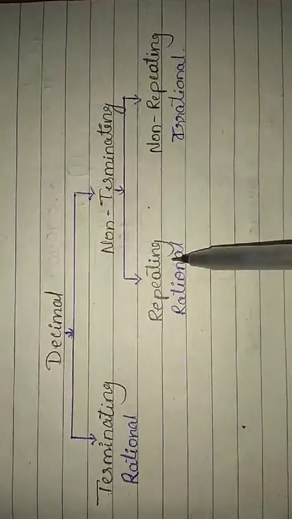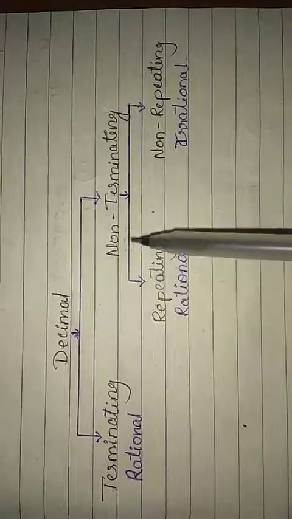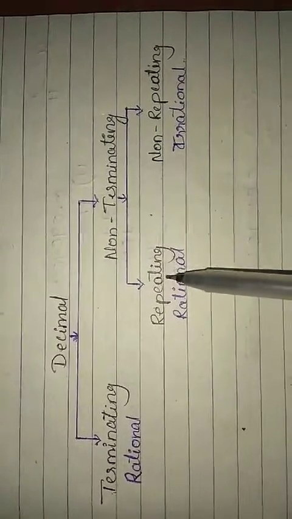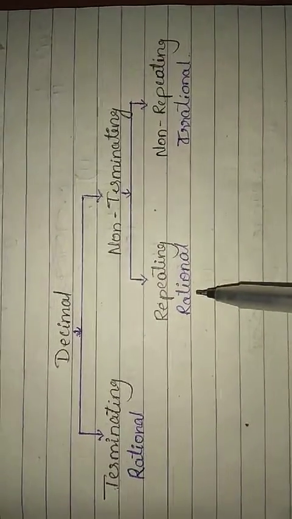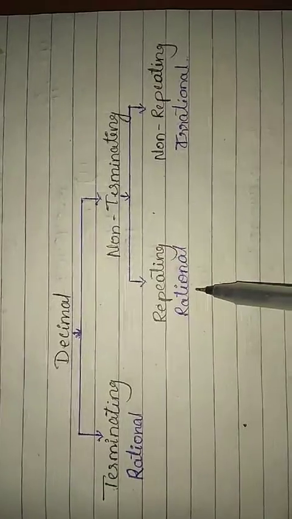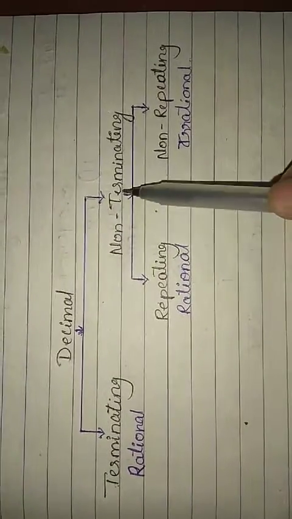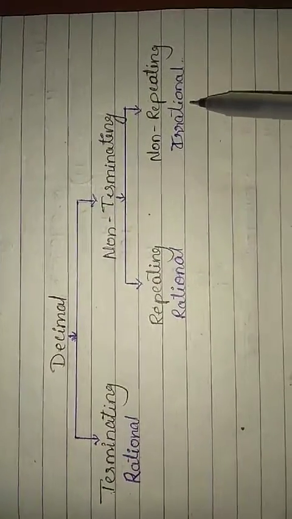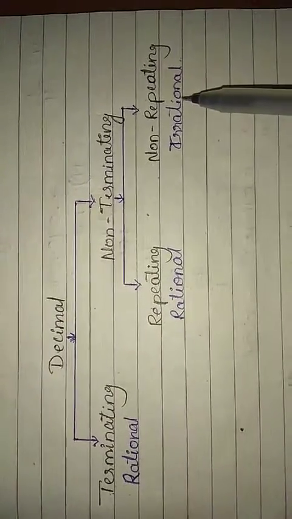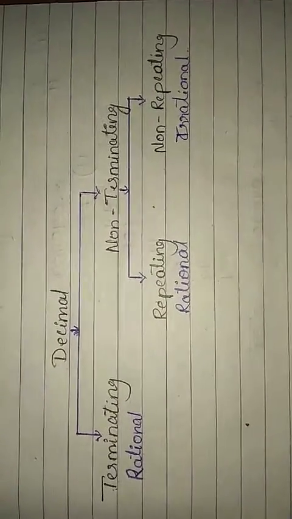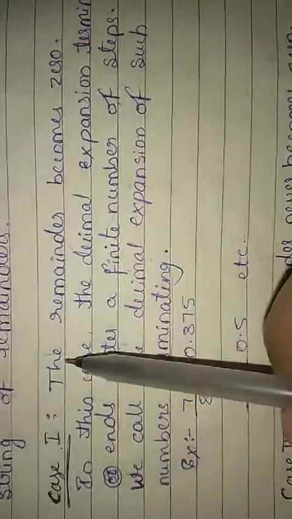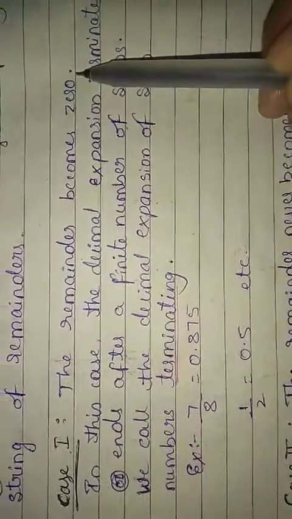Repeating numbers, non-terminating with repeating numbers, are rational numbers. Non-terminating, non-repeating numbers are irrational numbers. So we will discuss in detail. First case, the remainder becomes 0.